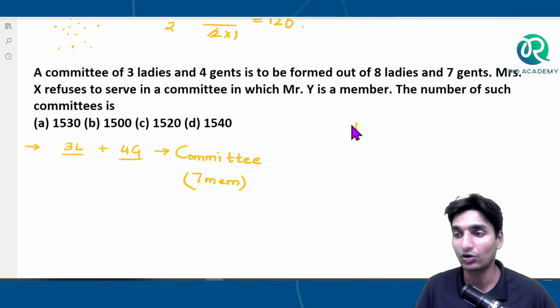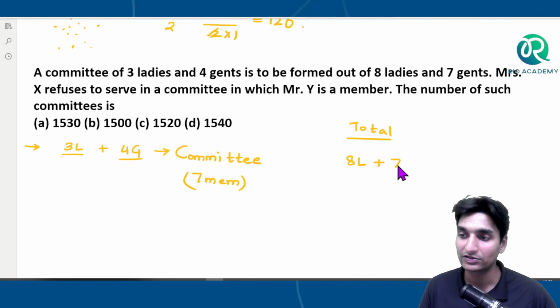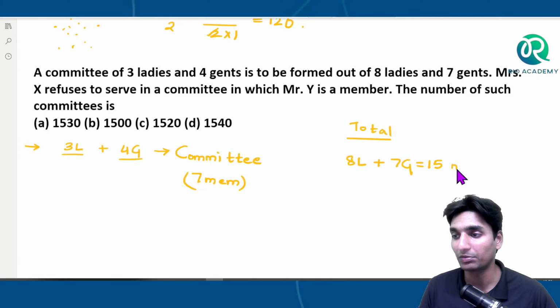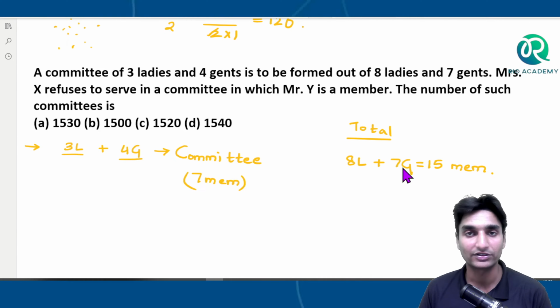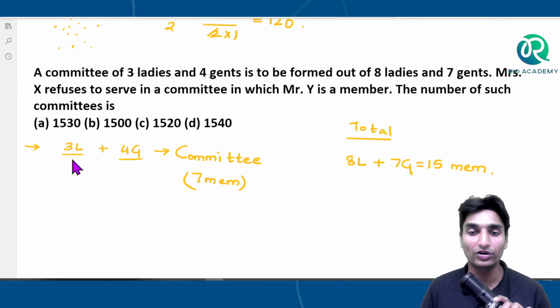Totally how many members are there? There are 8 ladies and 7 gents, so totally there are 15 members. Out of the 15 given members, with 8 ladies and 7 gents, we have to form a committee of 7 members. And the condition given is that the committee should include 3 ladies and 4 gentlemen.